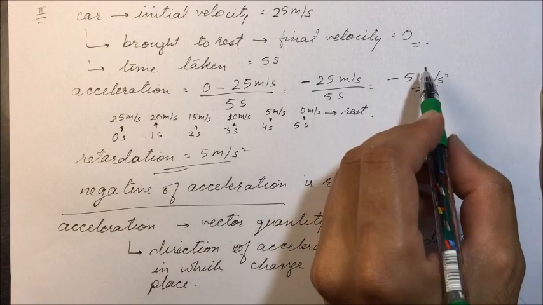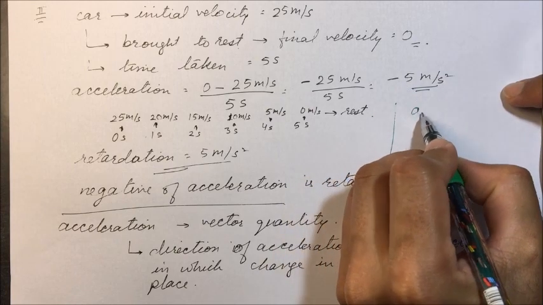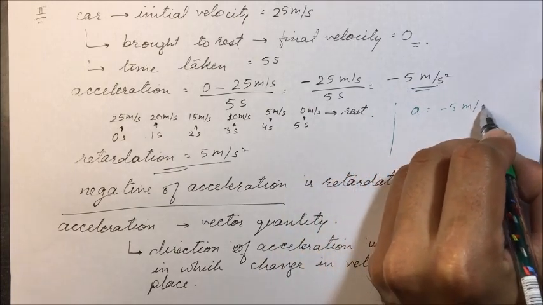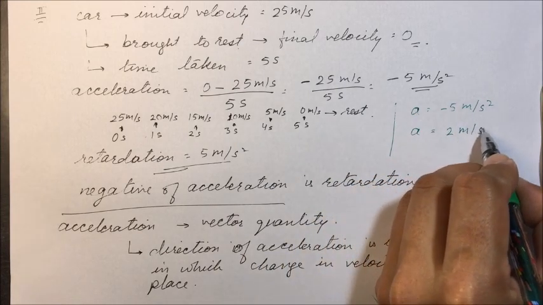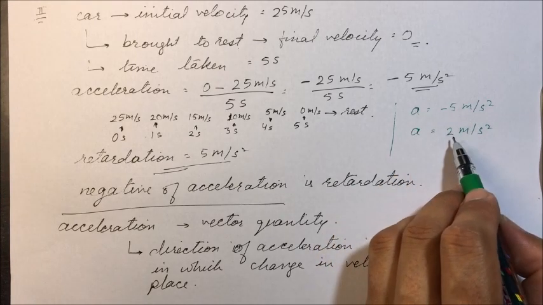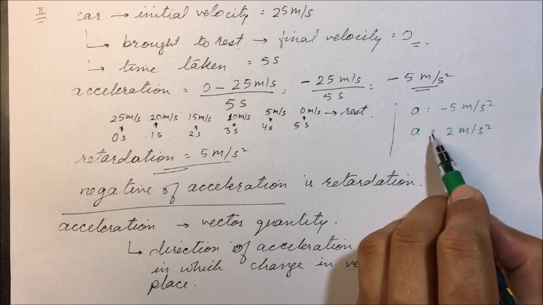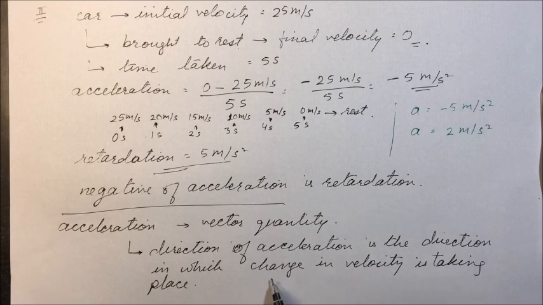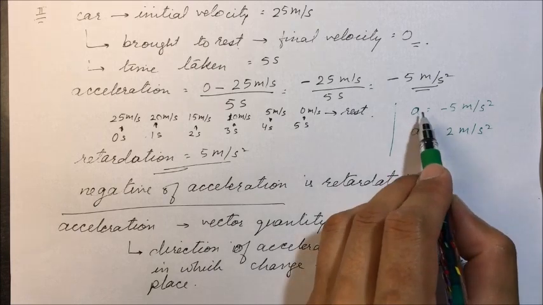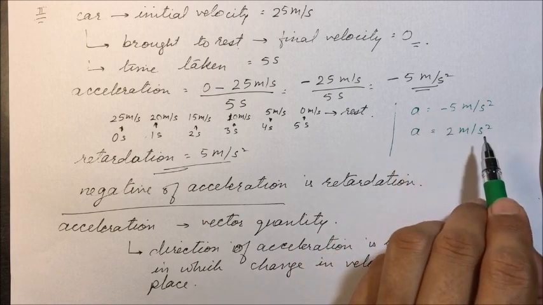Now see here, in this case acceleration is minus 5 meter per second square. In the earlier case, in the first example, acceleration was 2 meter per second square. The acceleration value does not denote the direction. So if we have to find in which direction the acceleration is taking place, we have to go for velocity, in which direction the change in velocity is taking place. From that we will get the direction of acceleration.